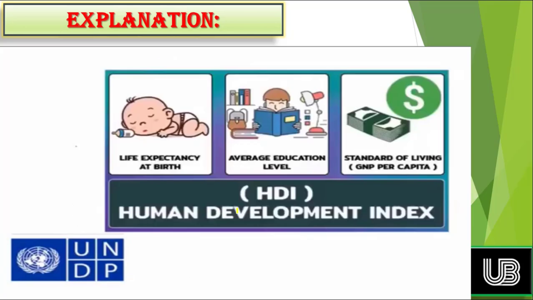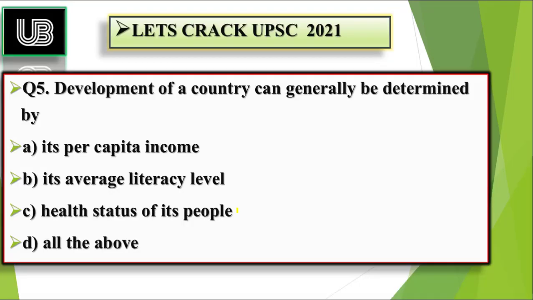Moving toward the next question and the last question of today: development of a country can generally be determined by what? You have four options: A, its per capita income, B, its average literacy level, C, health status of its people, and D, all the above. So you have to tell what is the right component that determines the development of a country. I will suggest you pause the video and try answering the question.